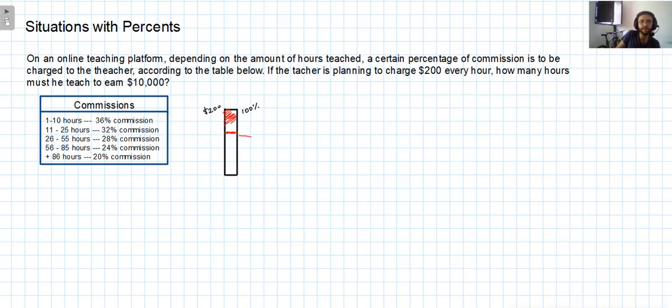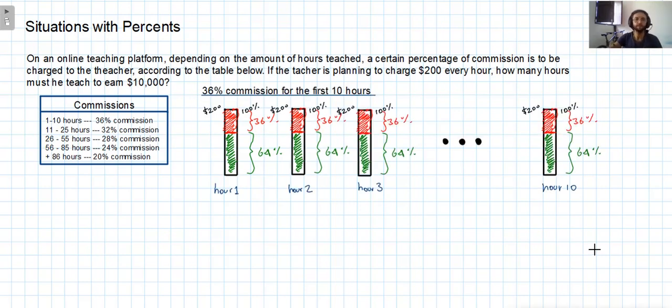All of this portion right here is what the teacher is going to have to pay to the online platform for the service. And this portion in green is what the teacher is going to be earning. All of this money is going to be available for the teacher. So this is going to be the 36% that gets charged, and this represents the 64% that the teacher is going to earn. This is only for 1 hour. So this is going to happen for the first 10 hours.